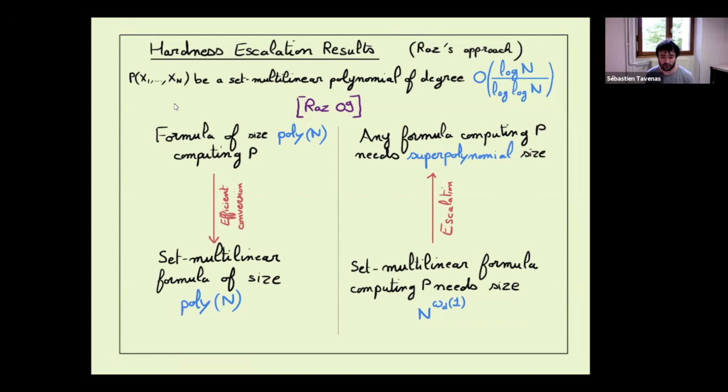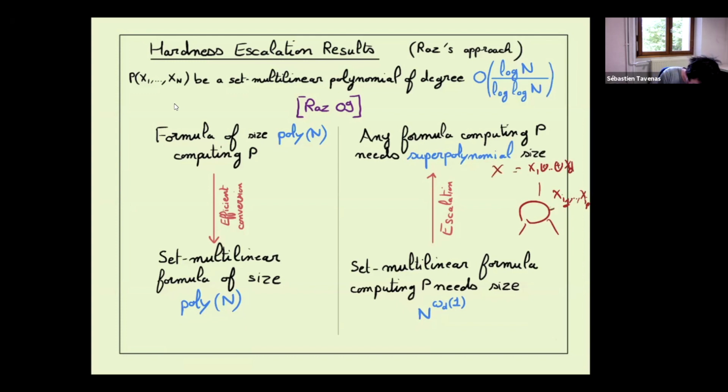Set multilinear is a strong restriction: each time we want to compute something set multilinear, it corresponds to a partition of our variables. So at each gate alpha, we have some subset, where we know that X1 through Xd is a partition of all the variables.